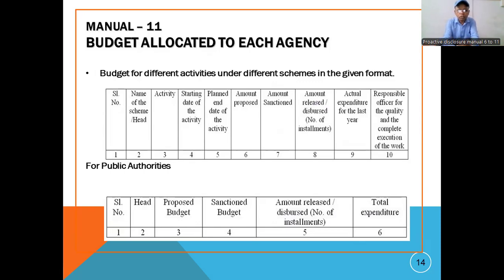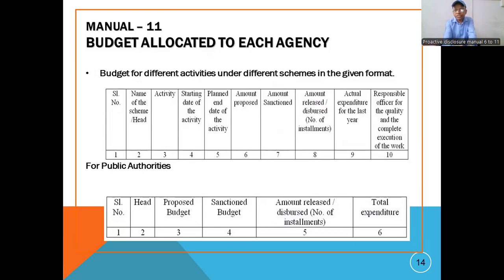For example, serial number, budget, different activities. Serial number, then name of the scheme and head, from which head we have received. What activity has to be done? Activity name should be given. Starting date of the activity, when it will start, should be given. Then plan and end date, when it will start and when it will end, the date should be given. Amount proposed, how much amount we have proposed to the government and how much they have given. Amount sanctioned: we have proposed 2 lakhs, but the government has given 1.2 lakhs. So that amount we have to give here, the sanctioned amount.